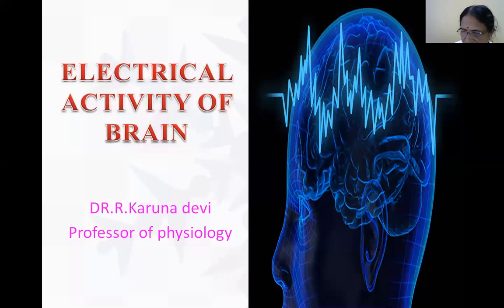Hello, good morning. Today we are going to discuss the electrical activity of the brain. Suppose we receive a stimulus, whether it is a visual stimulus, auditory stimulus, or somatosensory stimulus. Certain waveforms are found in the brain, and we record them. This is known as electrical activity in the brain. It shows in the form of waves.